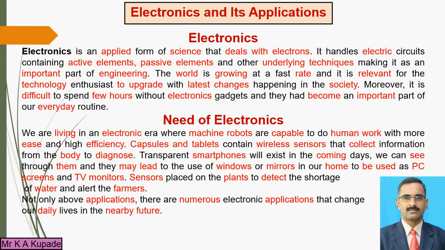Whatever electronics applications and devices are developed, they work as some sort of human work. You can take the example of the machine robot. The machine robot works as the human does, doing the tasks the human does, but in a different manner. That means an easier way, with high efficiency. So why is it possible? Because of the electronics concept.